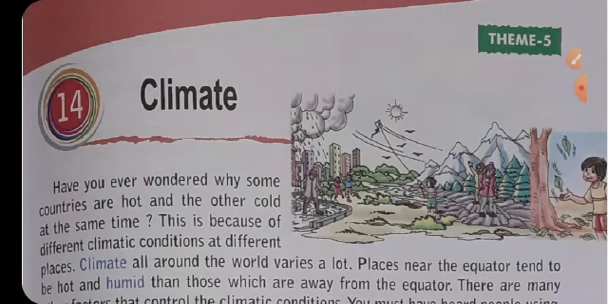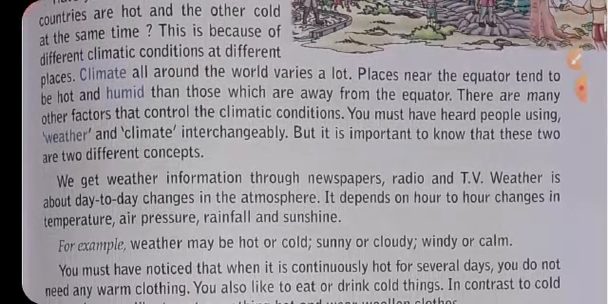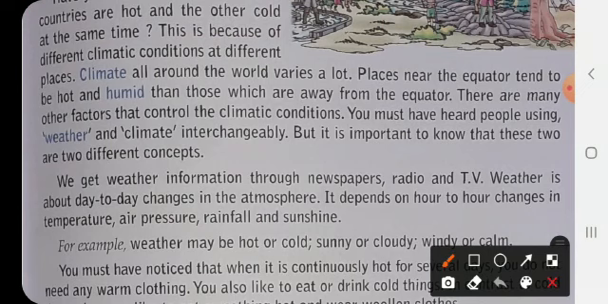Now let's see what is a climate. Have you ever wondered why some countries are hot and others cold at the same time? This is because of different climatic conditions at different places. Now, what is a climate? We have learned that different places have different kinds of atmosphere and different kinds of weather. Some may have a cold climate, some may have a hot climate, and some may have a rainy period going on. So what is a climate?